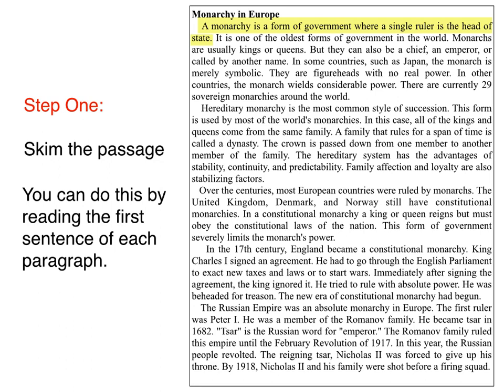Paragraph 2. Hereditary monarchy is the most common style of succession. Paragraph 3. Over the centuries, most European countries were ruled by monarchs. Paragraph 4. In the 17th century, England became a constitutional monarchy. Paragraph 5. The Russian Empire was an absolute monarchy in Europe.